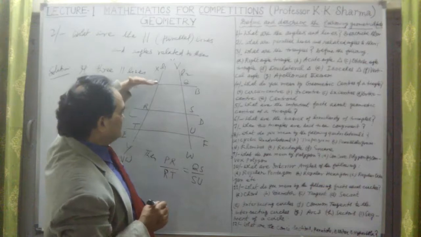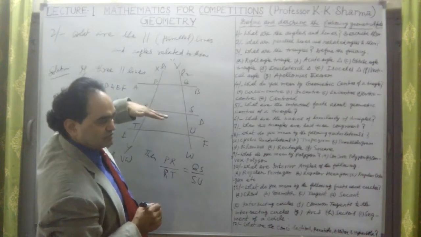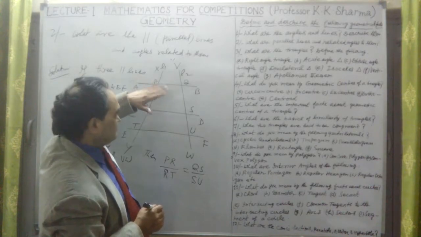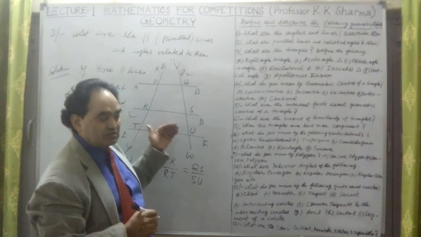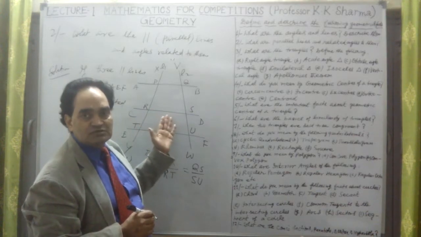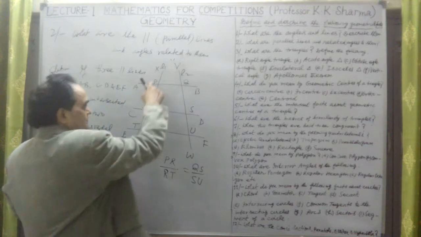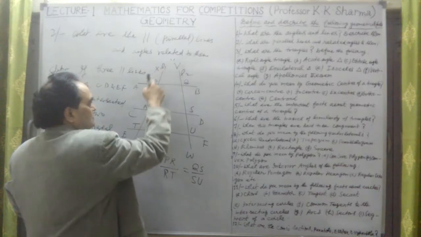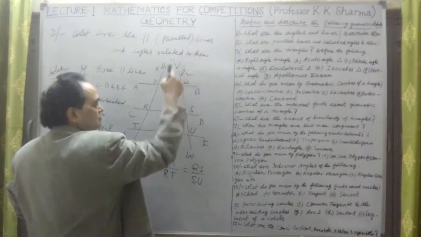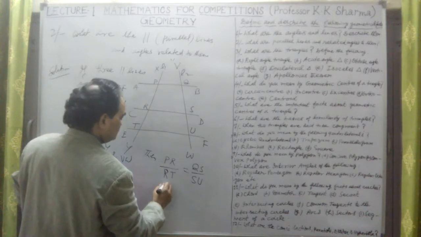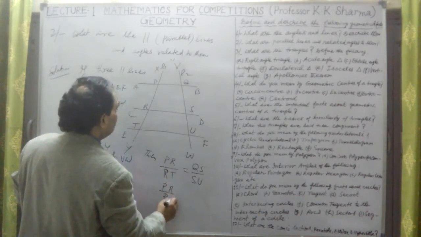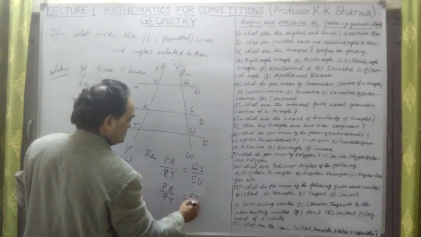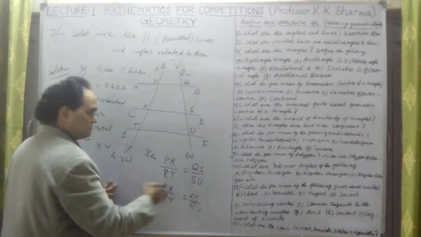So this is how parallel lines intersected by two transversal lines make intercepts, and the intercepts made by these transversal lines with the parallel lines are proportional. They have the proportion. PR upon RT equal to QS upon SU, or PR upon PT equal to QS upon QU. This can also be there.